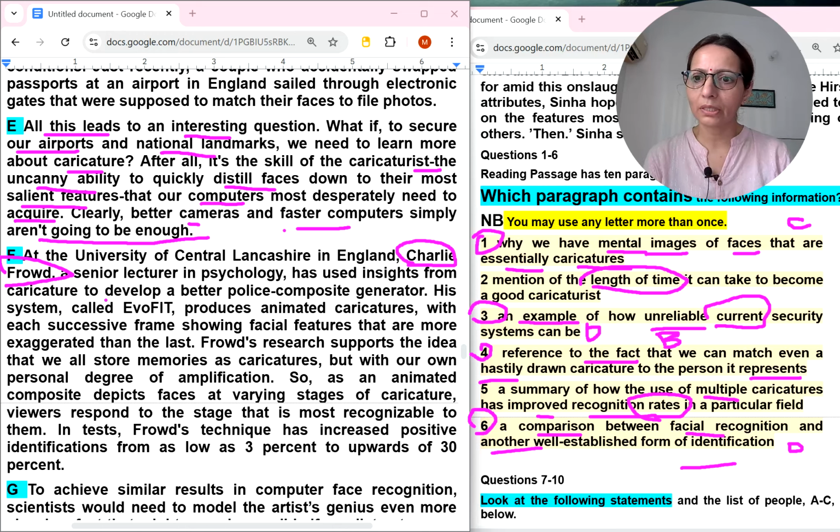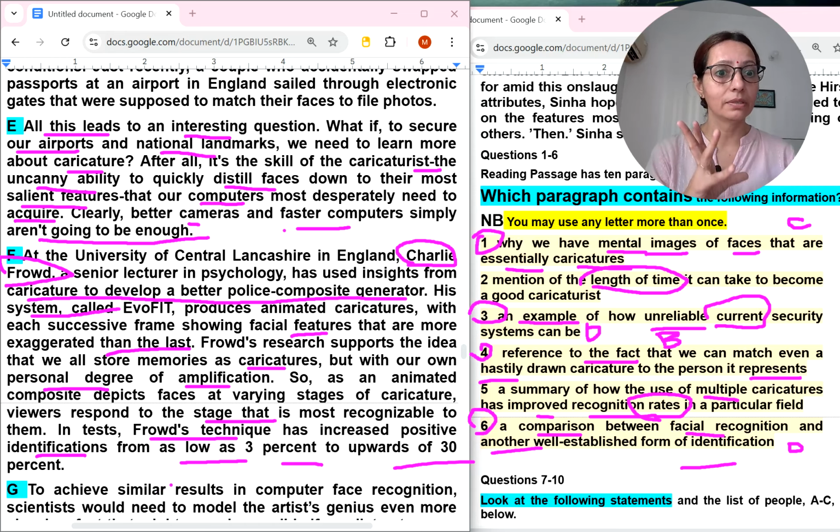So this person has used insights from caricature to develop a better police composite generator. His system produces animated caricatures, with each successive frame showing facial features that are more exaggerated than the last. Freud's research supports the idea that we all store memories as caricatures, but with our own personal degree of amplification. So, as an animated composite depicts faces at varying stages of caricature, viewers respond to the stage most recognizable to them. In tests, the technique has increased positive identification from as low as 3% to over 30%.